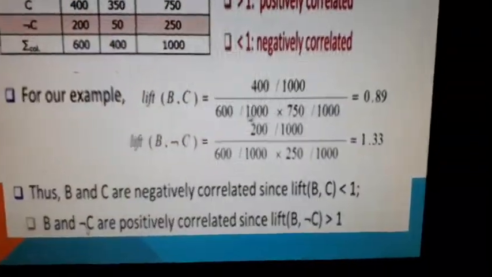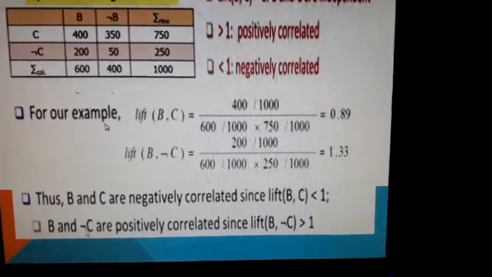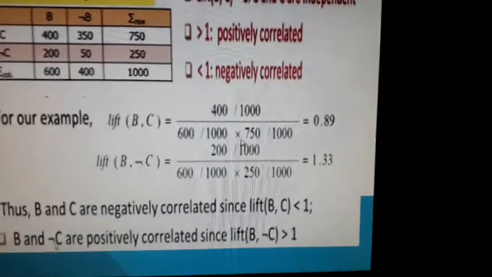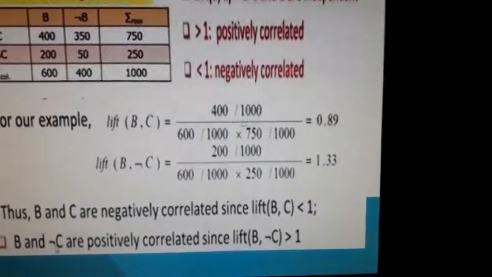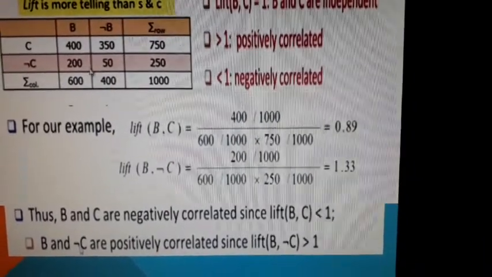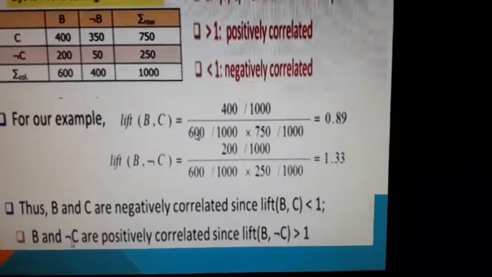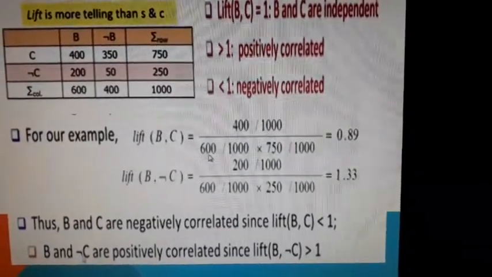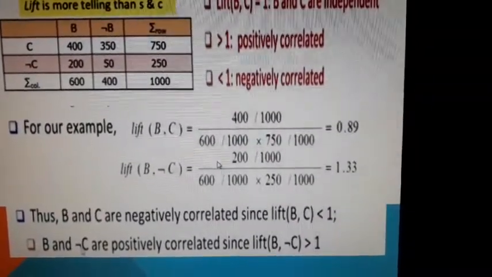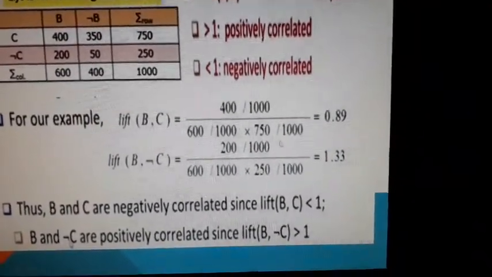Alright, now we will replace the values here. So in the example, the two events are B and C, and so we put in the formula. Because it is B, first of all we put the value for B and C, that is 400 divided by the total of B, 600, and this is the total of C, 750 divided by this.